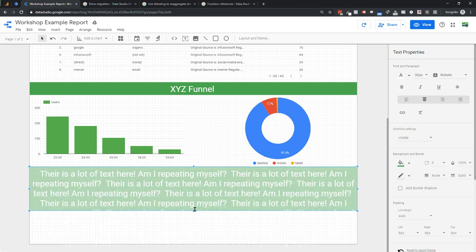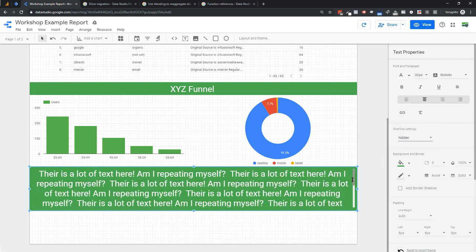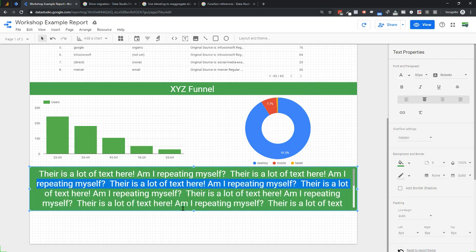In the past, that's sort of been what you've had to do. You just make the text block bigger and it fits in. But now you can come up to overflow settings and flip it from visible to hidden. And now you have a scroll bar, so within the field itself, you can scroll. This is going to be super useful if you put directions or instructions or something like that. This was a highlight that came out in early August where they updated that little feature. So super, super useful technique there.